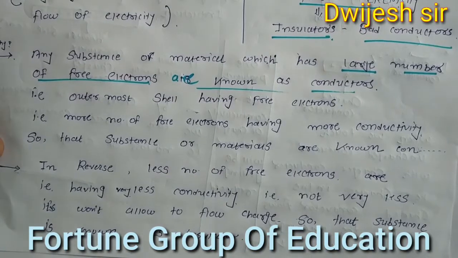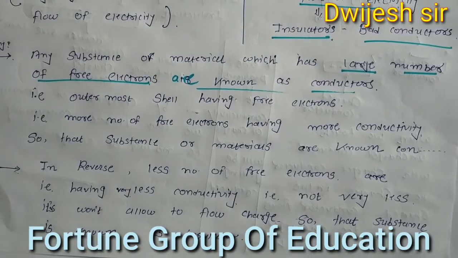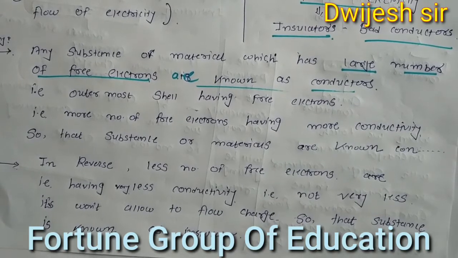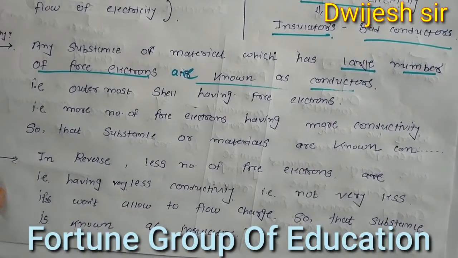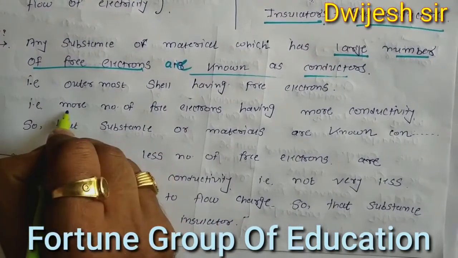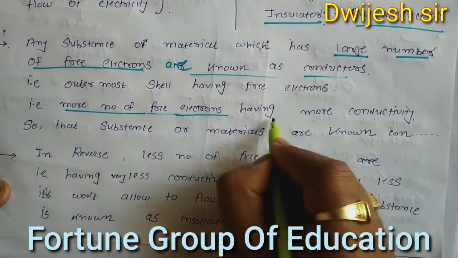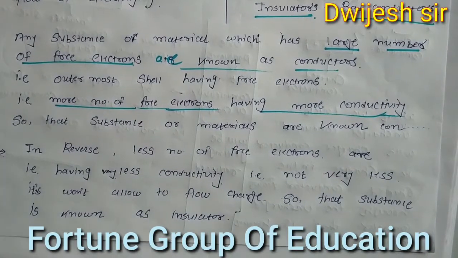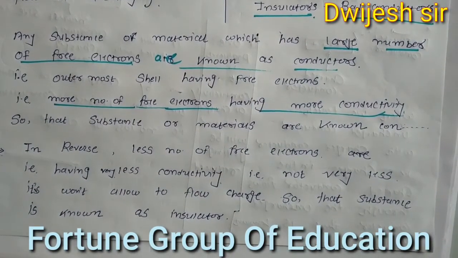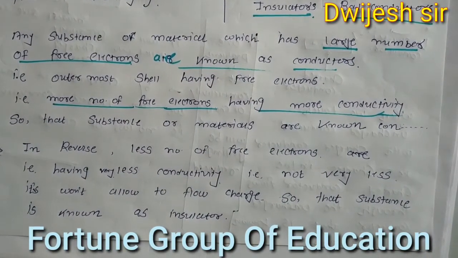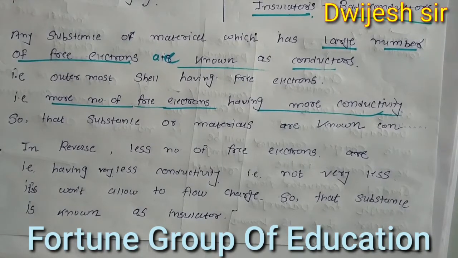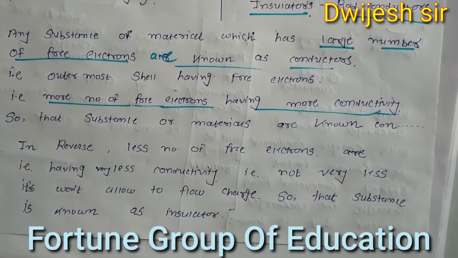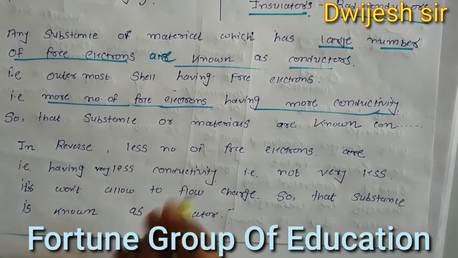So materials having more free electrons in the outermost shell have more conductivity. A substance with more free electrons in its outermost shell is known as a good conductor.